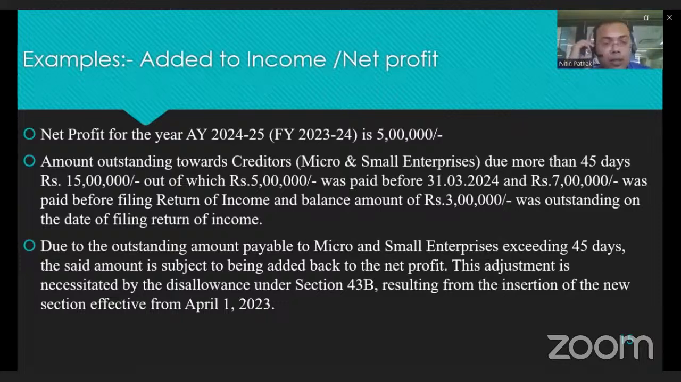Here is the case. In this case, the entity has a profit of, say, 5 lakh. The entity has an outstanding creditor of rupees 15 lakh. Out of 15 lakh, 5 lakh was paid on or before 31st March, 7 lakh was paid before filing of ITR, and 3 lakh was paid after the due date of filing ITR. Then what will happen?